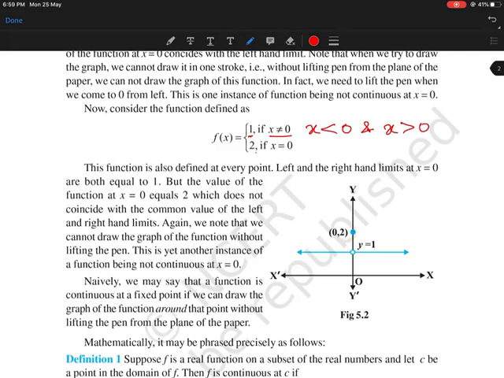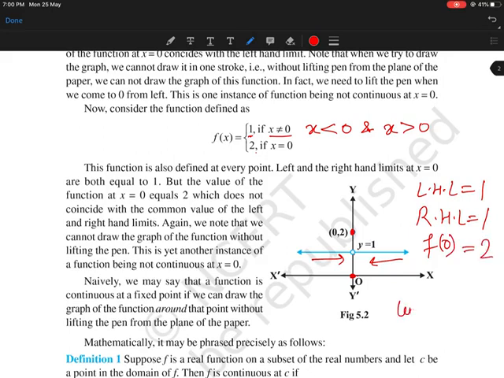Now when you approach from the left hand side, LHL, you reach the point 1. When you approach from the right hand side, you reach 1. But when you check the value of the function at that point, what do you get? The value of the function at 0 equals 2.